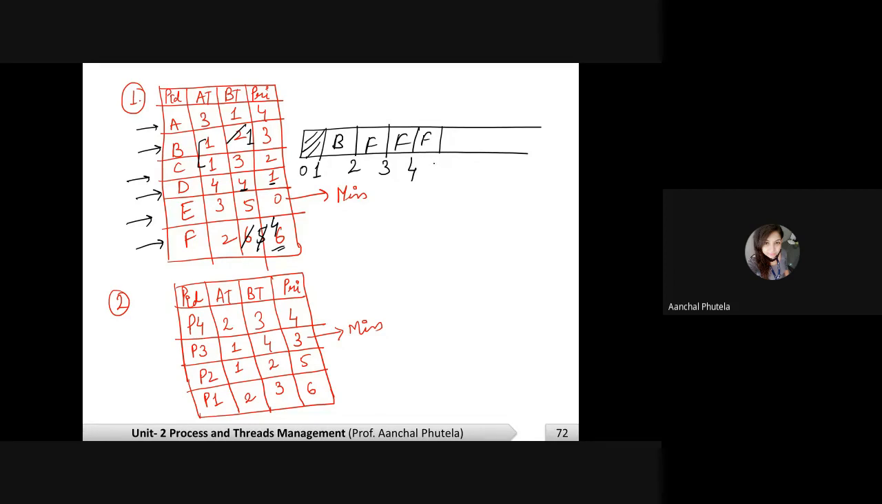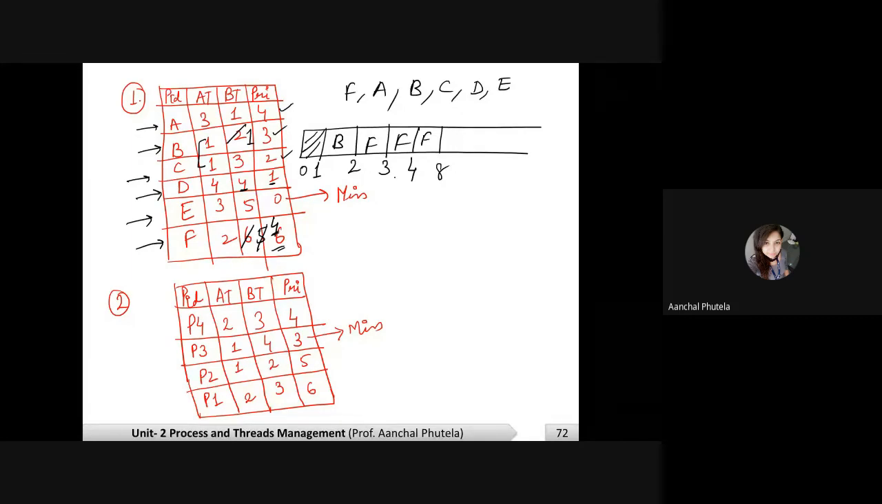By then everyone has arrived, so only F will execute. Now let's write the sequence. F, then A, then B, then C, then D, then E. So the remaining of F is 4 units. 4 plus 4, 8. Done.